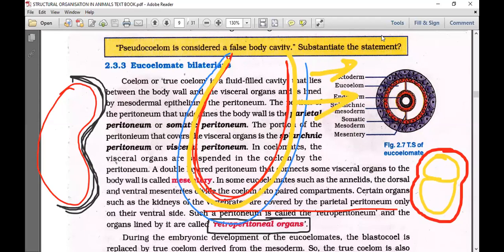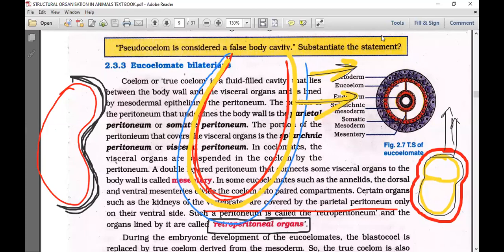Pericardial parietal peritoneum and pericardial visceral peritoneum. This is a little bit confusing area. Let me say again: this is the red one, pericardial parietal peritoneum, then the black one, pericardial visceral peritoneum. And here also, the pleural parietal peritoneum and pleural visceral peritoneum.